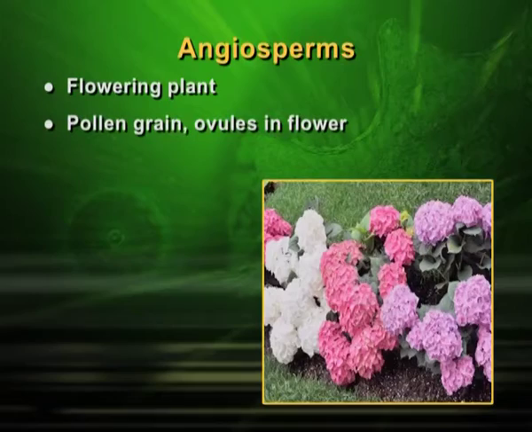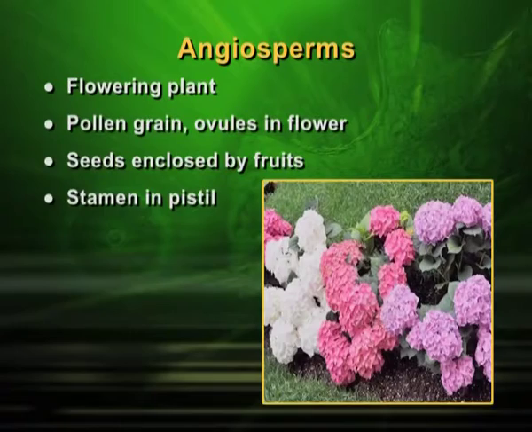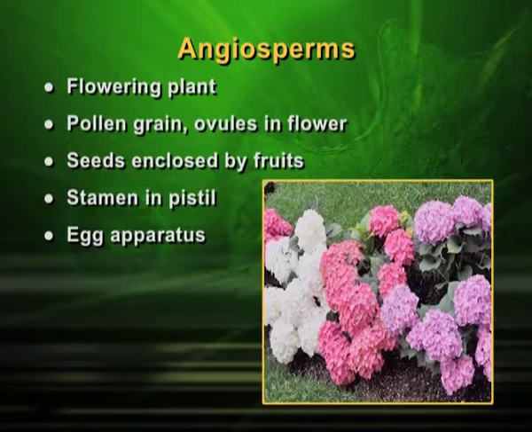As usual, the pollen grains are produced, ovules are produced. For that, each flower has the reproductive part. You must have heard about androecium, gynoecium. Androecium, that means stamens, is the male part, and the egg, the female part, is produced in gynoecium. So, pistil is there, egg apparatus is there.